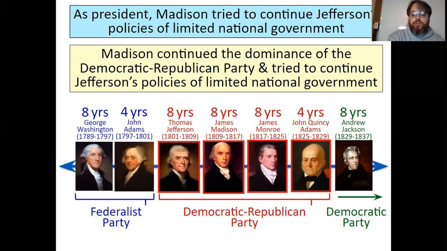So again, this is that chart that has the Federalist Party lasted 12 years. The Democratic Republican Party had control for 28 years. And then the Democratic Party was founded and was in the White House for 8 years. And then we would eventually see the Republican Party itself come into play a couple decades later.